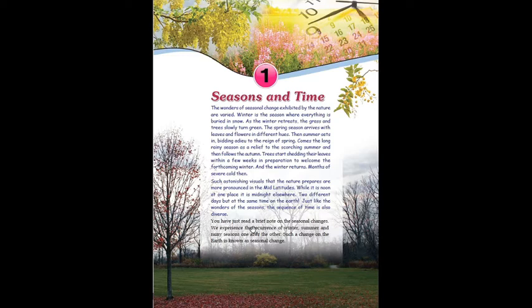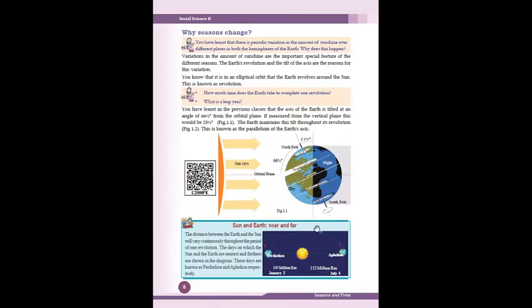First, season. You have just read the brief note on the seasonal changes. We experience the recurrence of winter, summer, rainy season, different seasons one after the other. These are the seasonal changes on the earth. Why do seasonal changes occur? Variation in the amount of sunlight is an important feature of the different seasons. Severe heat or cold is due to variation in sunlight. The earth's revolution is the reason for the seasonal changes. Earth's revolution and the tilt of the axis are the reasons for the variation of the seasons.